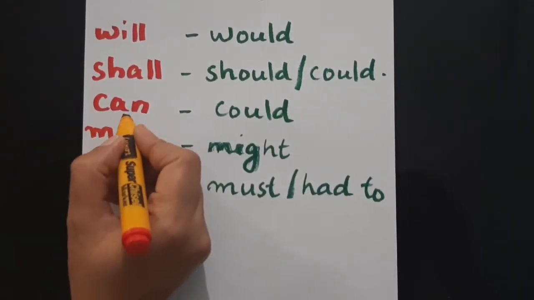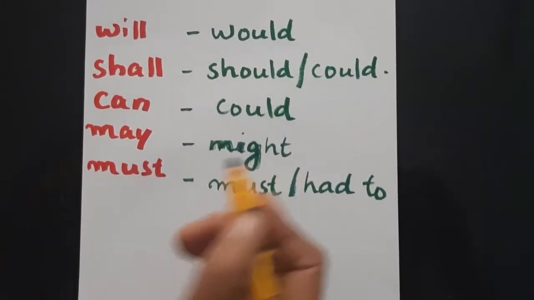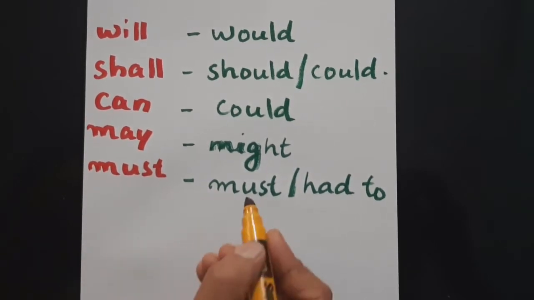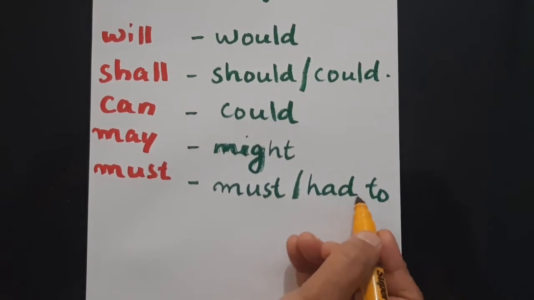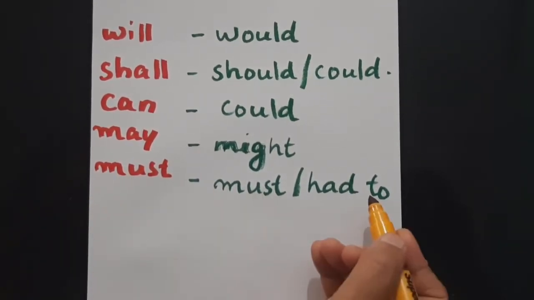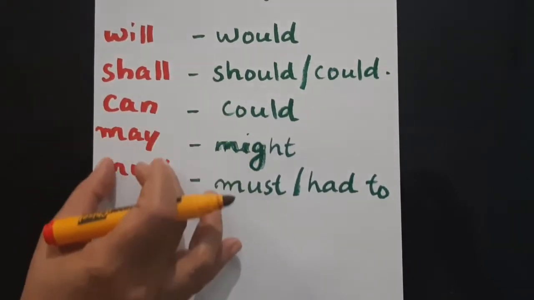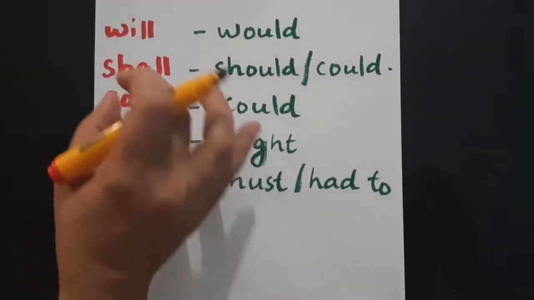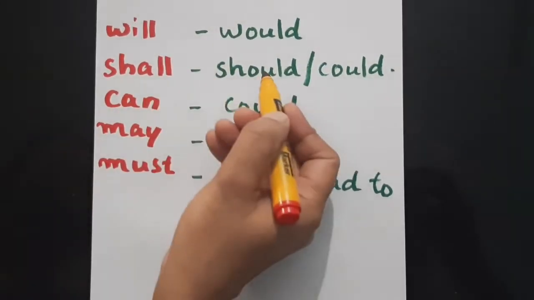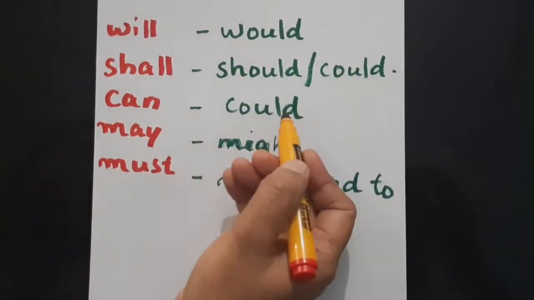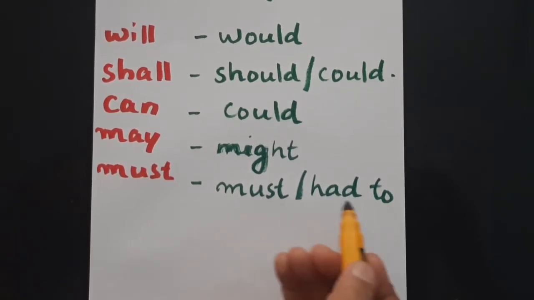Next comes can to could, may to might, must. Same as that, you can write must itself, or the most authentic one is had to. Must to had to. So these are the changes. If any such modal auxiliaries are there in the direct speech, you have to convert will to would, shall to either should or could, can to could, may to might, must either to must or to had to.